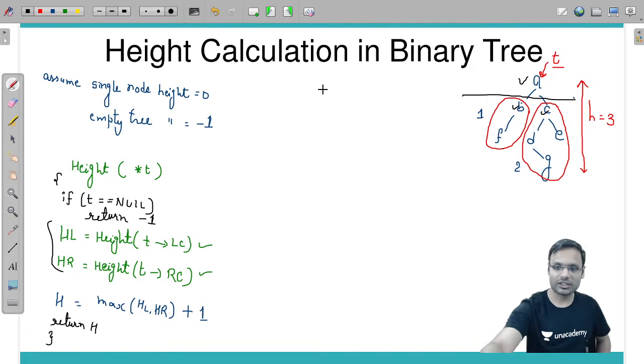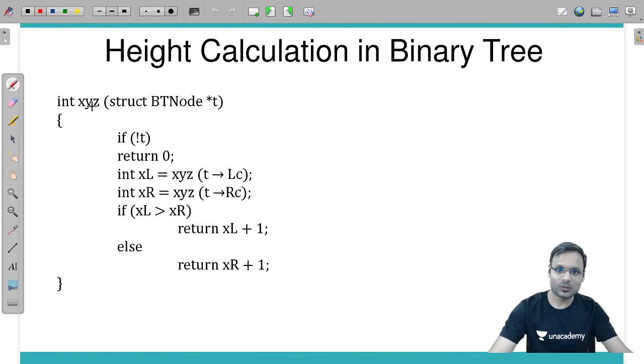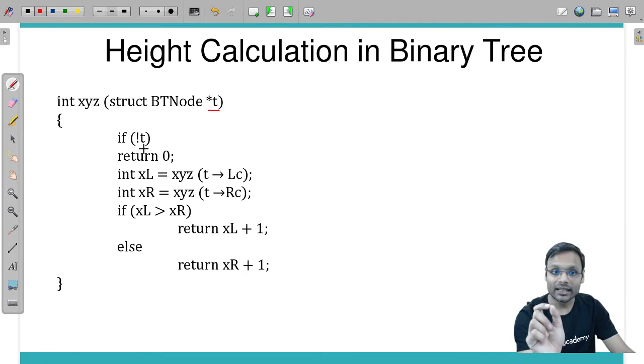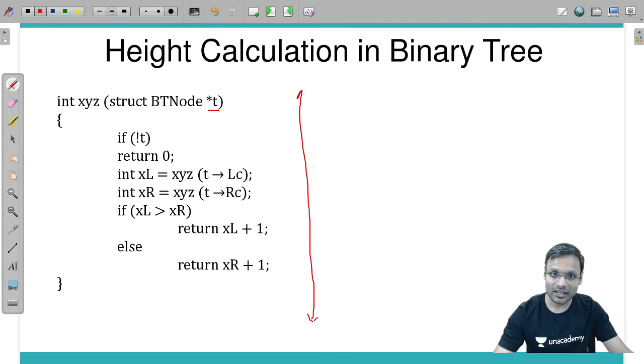function. Yes Bhaskar, yes Nishu. Now this is that particular algorithm. So you have called xyz, xyz meaning the height function, with pointer t, not of t. Meaning what? If not of t means t is null. When t is null this condition is true, return 0. Now there is a little change. This particular algorithm does what? This particular algorithm calculates height of tree